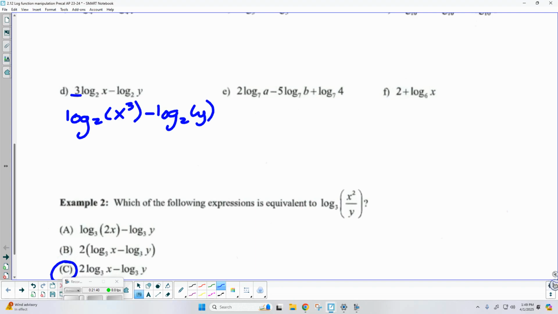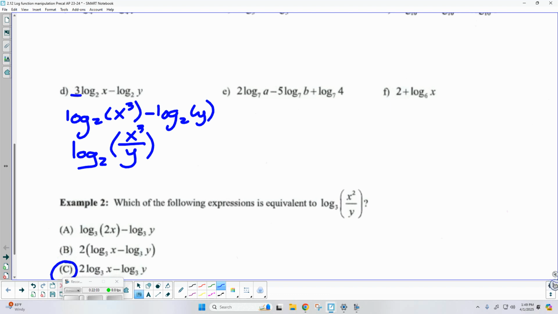Okay. Once I've done that, now I can go ahead and combine them. What should be my final answer? Log what? There we go. Okay.